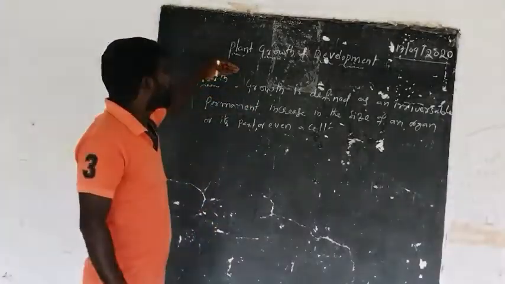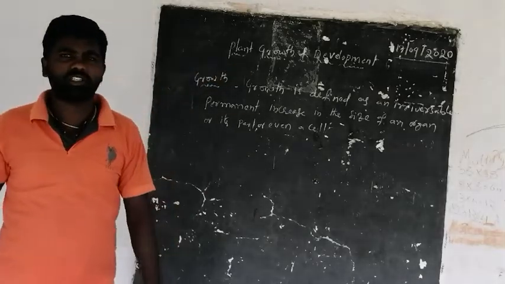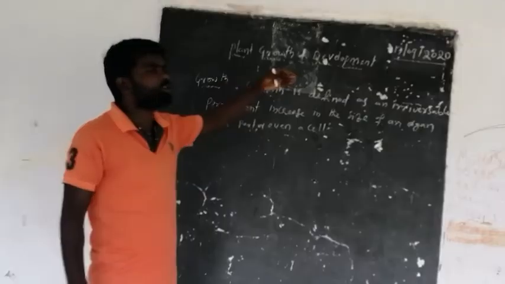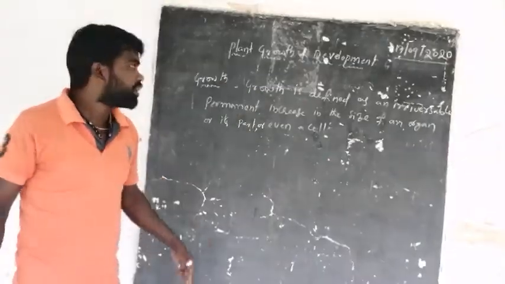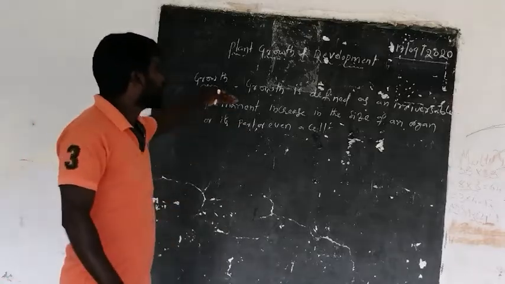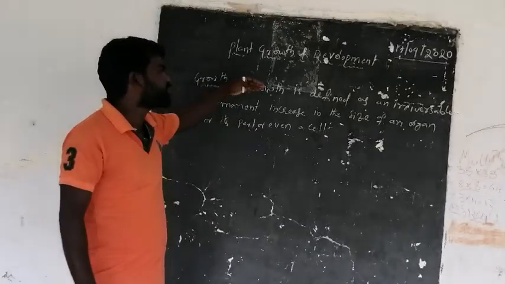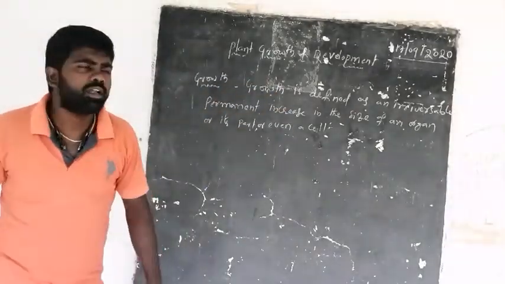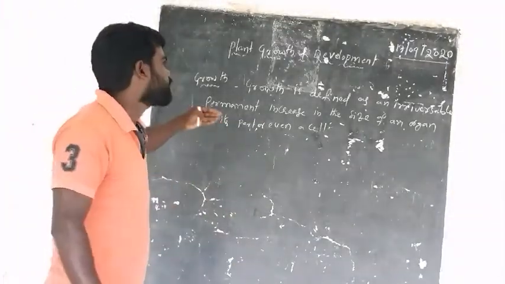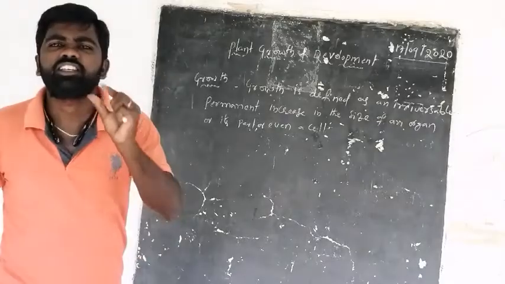In plant growth and development, the plants can grow by the utilization of mineral nutrients. Growth is defined as an irreversible, permanent increase in the size of an organ or its part or even a single cell.